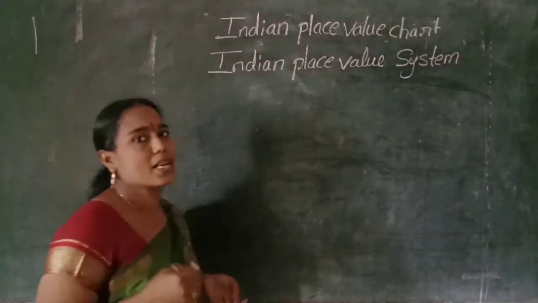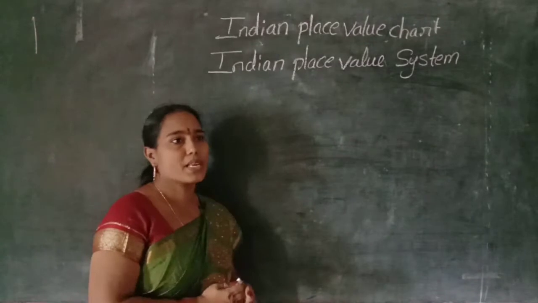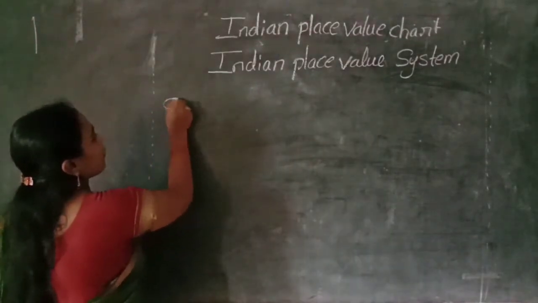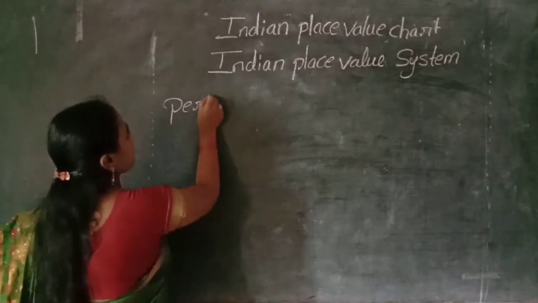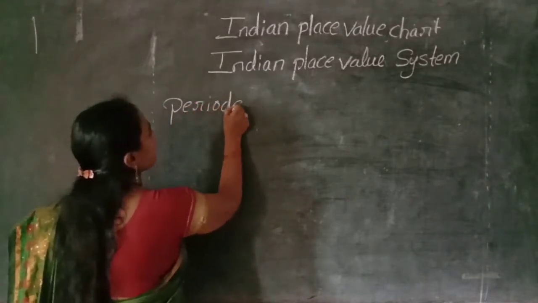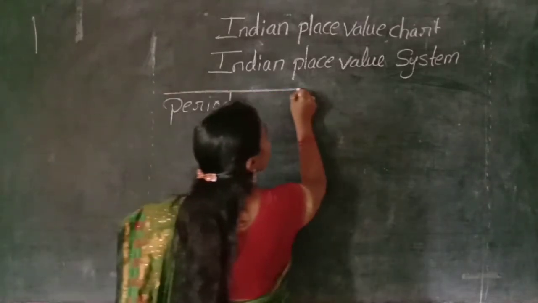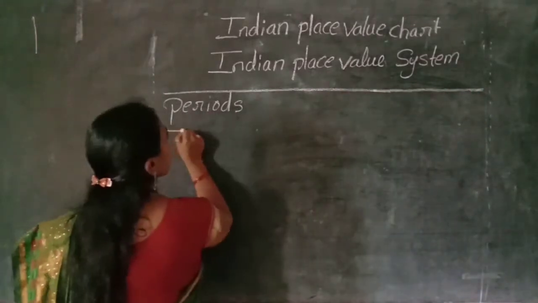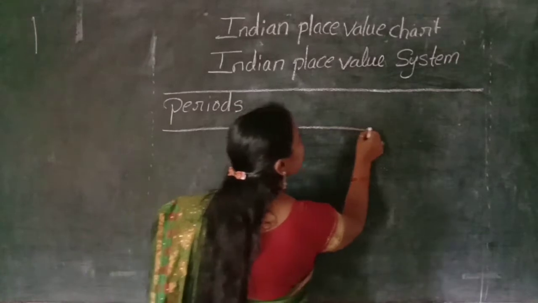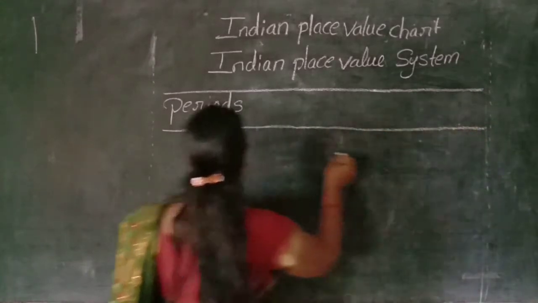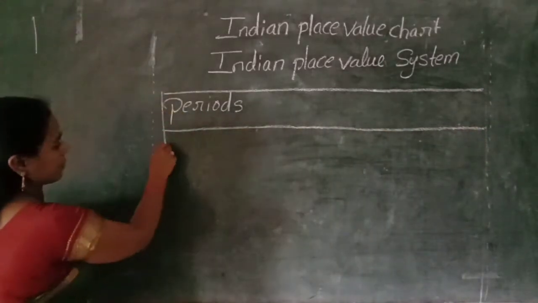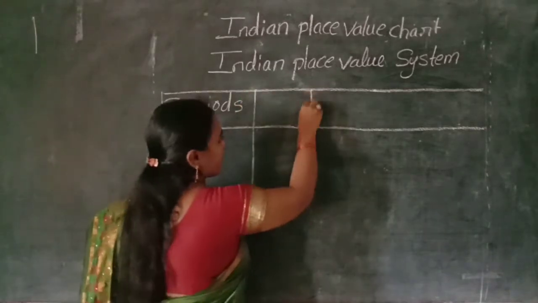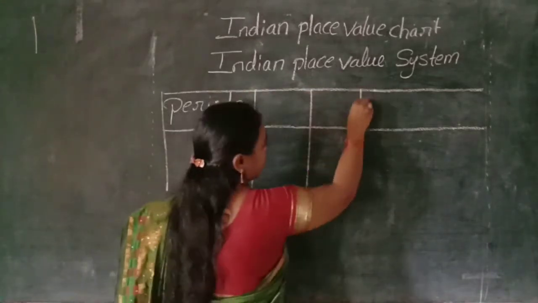Indian place value system or Indian place value chart. It has 4 periods. Each period consists of some places.